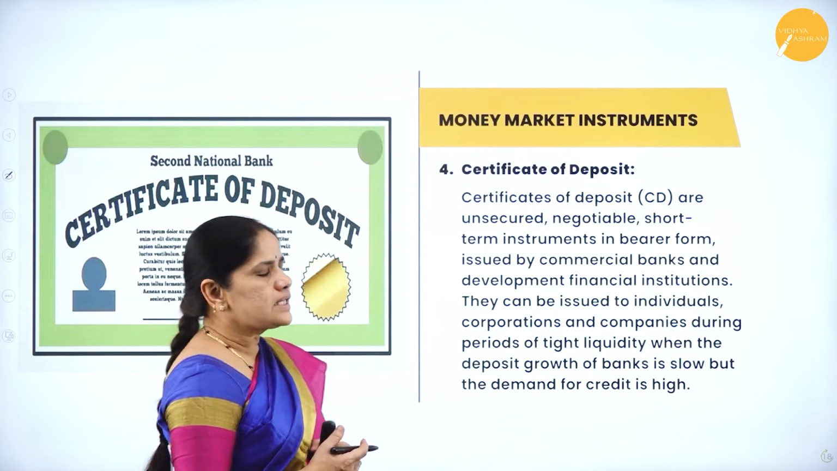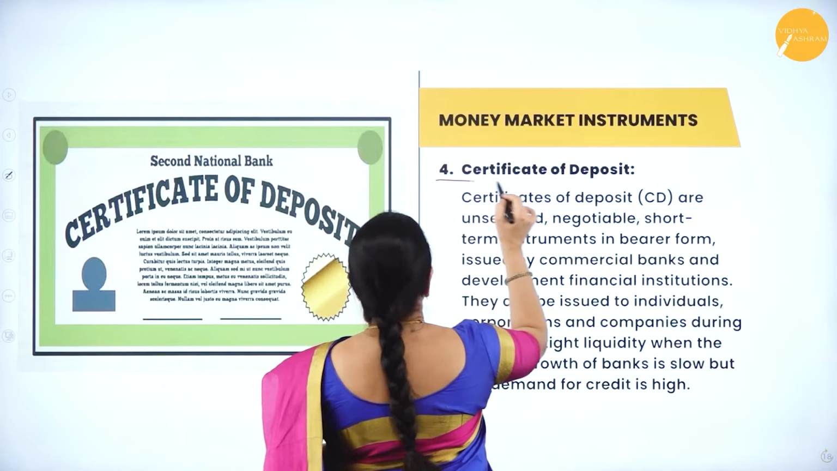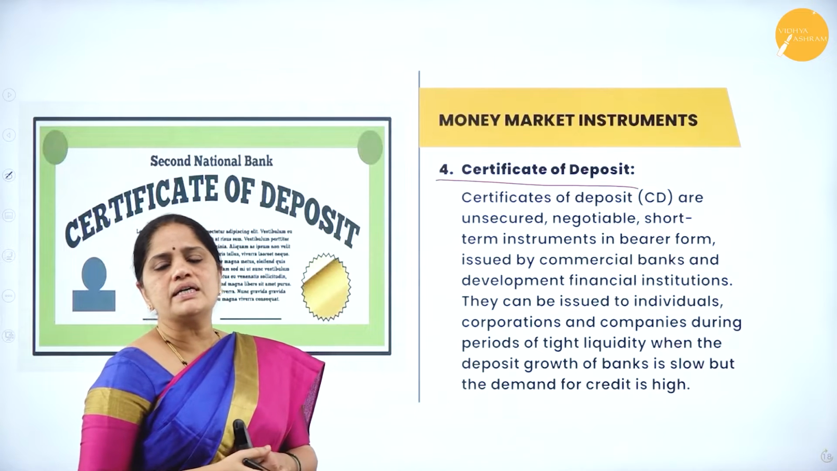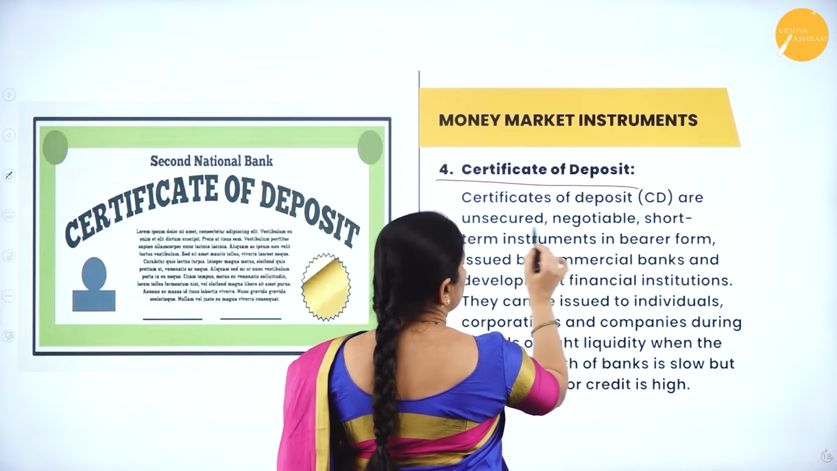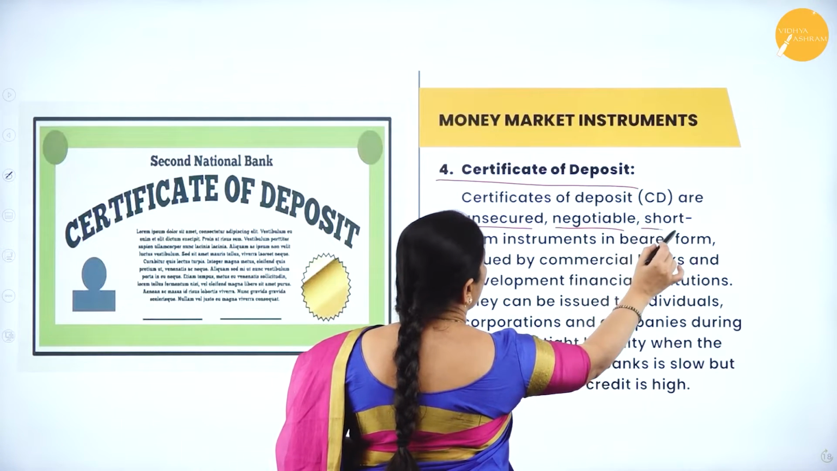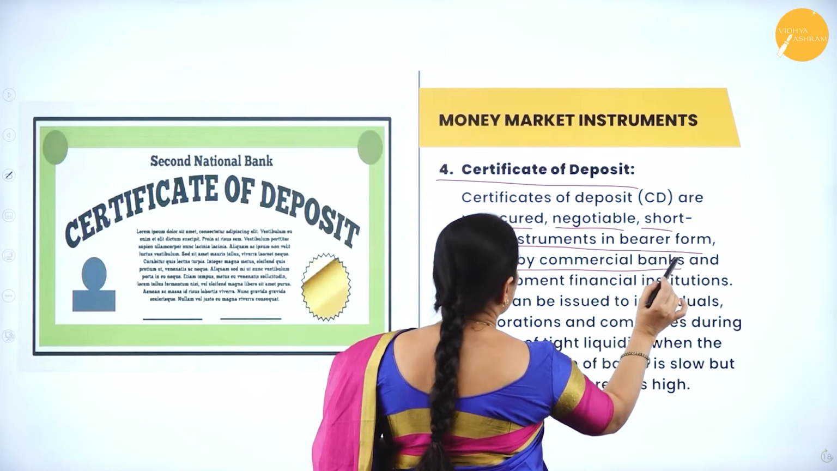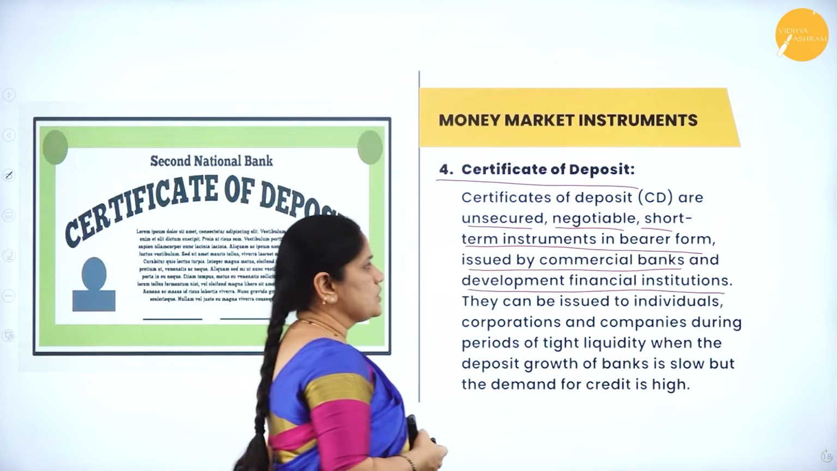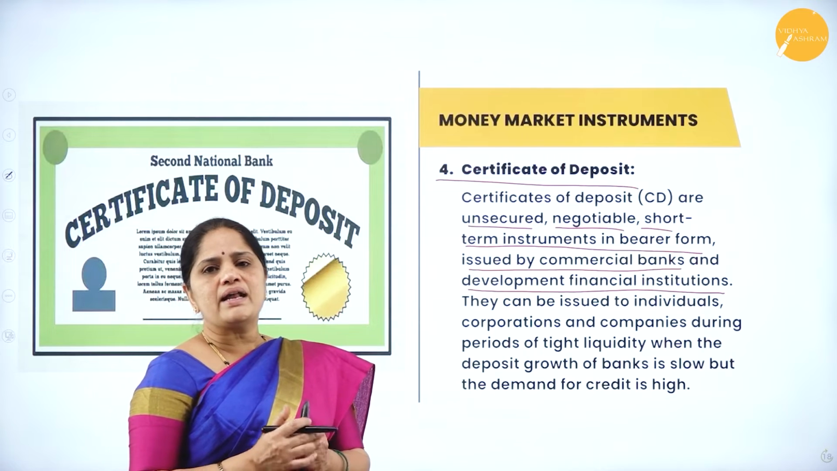Now, the next type of money market instrument is the certificate of deposit. Now, we should understand the meaning of the word certificate of deposit. Certificates of deposit are unsecured, negotiable, short-term instruments in bearer form issued by commercial banks and development financial institutions. So, they are short-term instruments in bearer form.